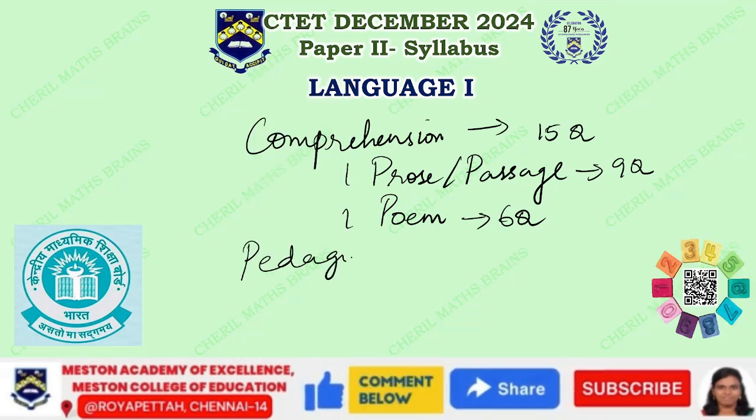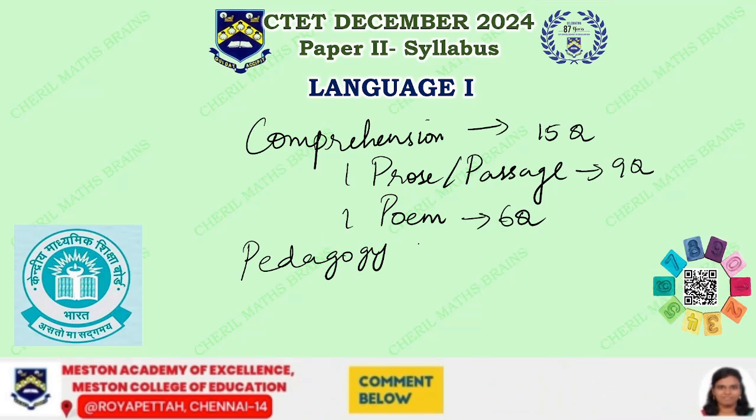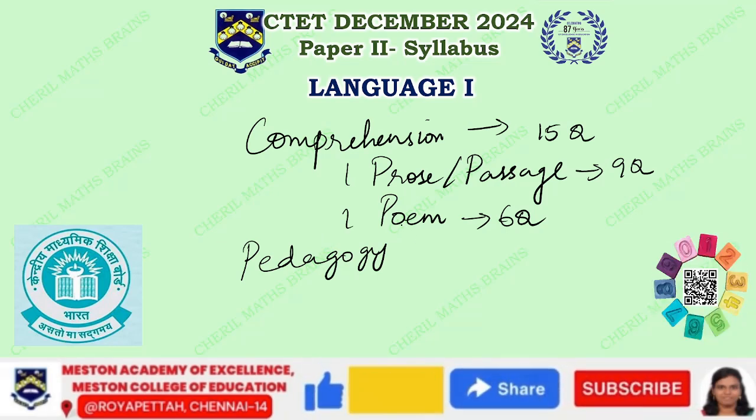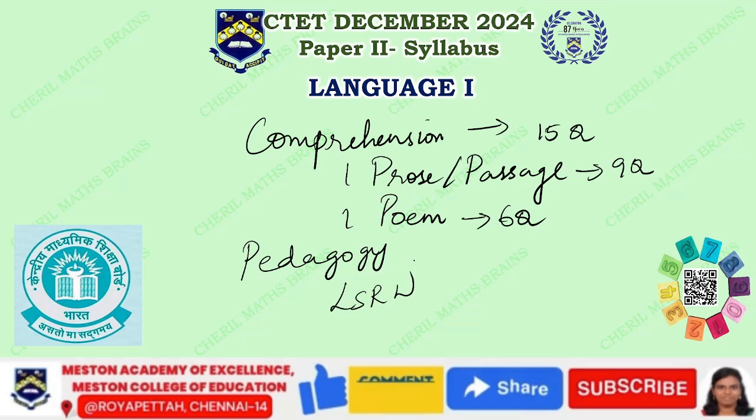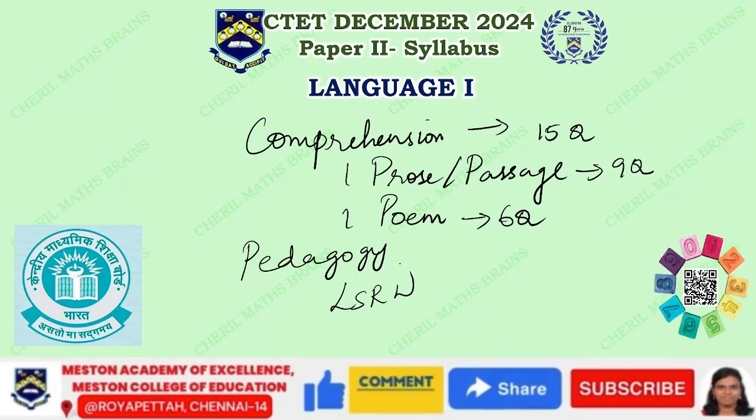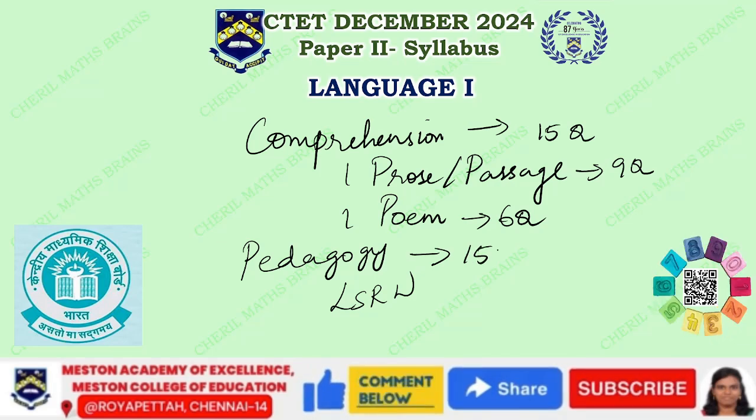Under pedagogy of language development, you will have learning and acquisition, the principles of language teaching, the LSRW skills, the critical perspective of grammar, the language skills, how you evaluate, and the teaching learning materials. All these cover the rest of the 15 questions, 15 marks.